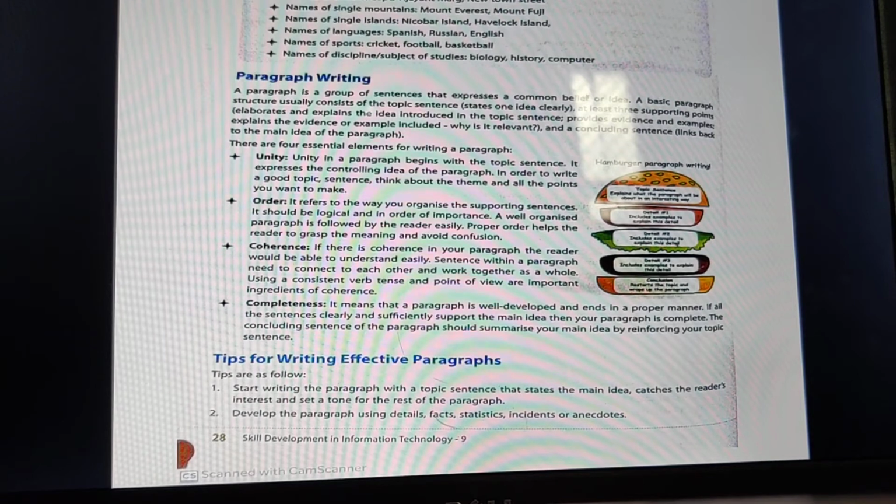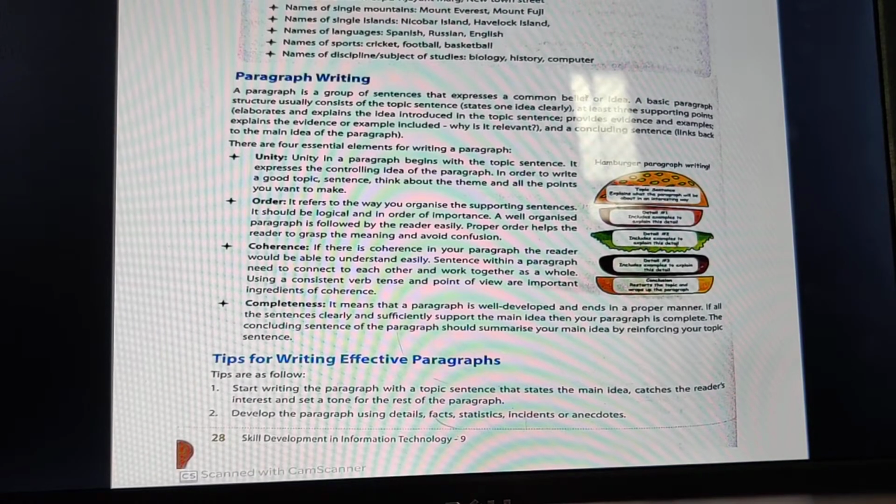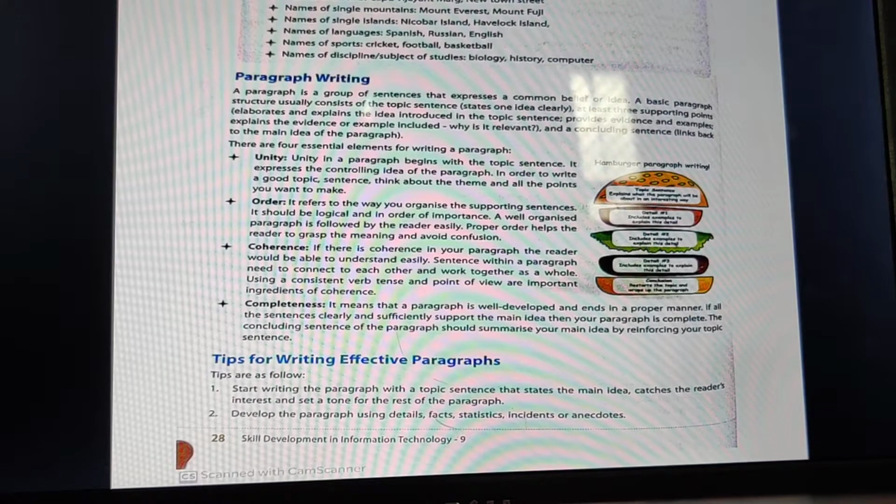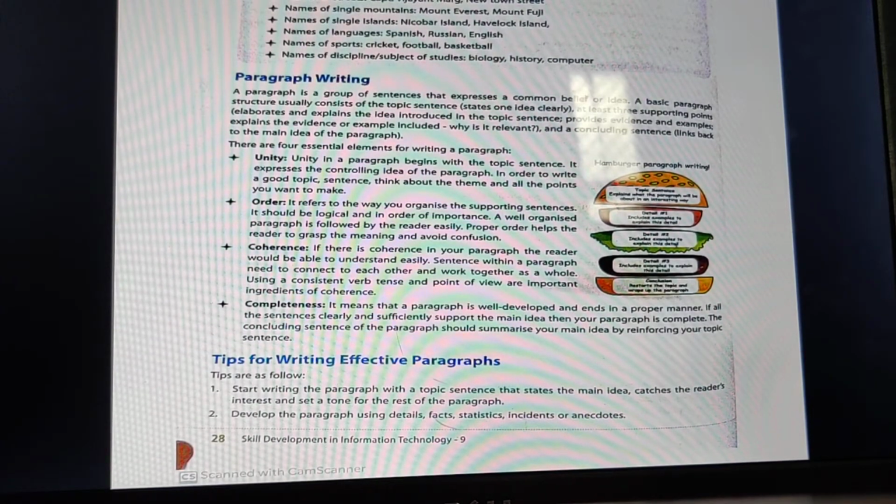It explains the evidence or example included, why it is relevant, and a concluding sentence links back to the main idea of the paragraph. All these things are included in your simple paragraph.